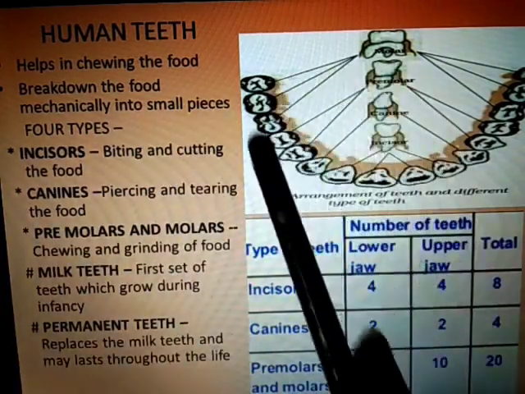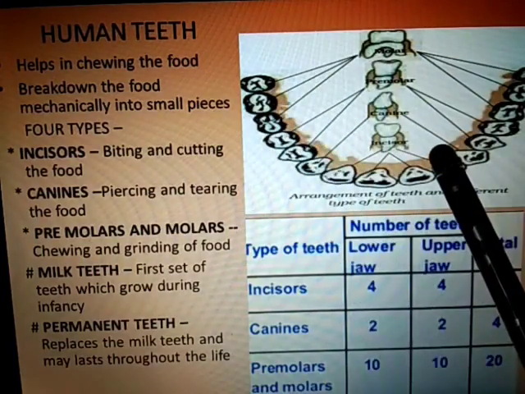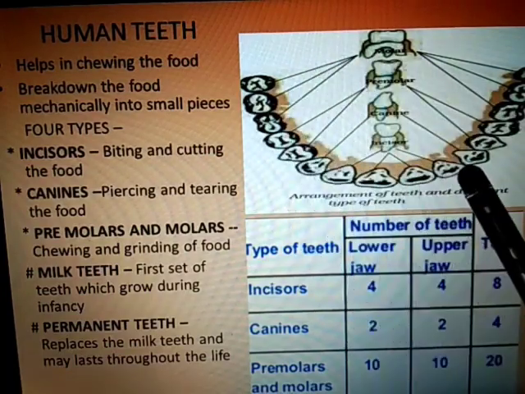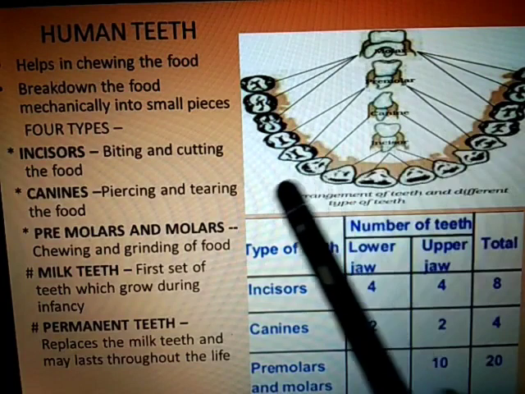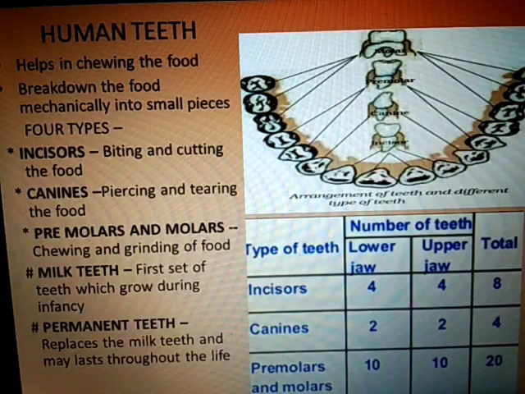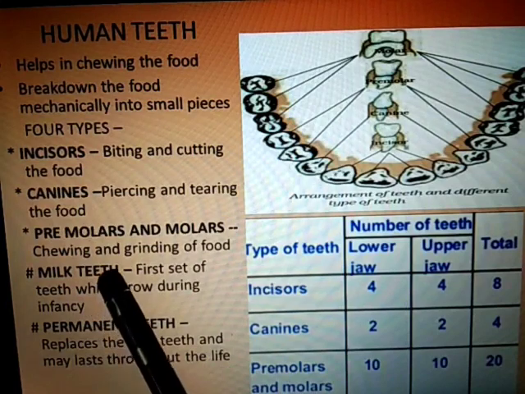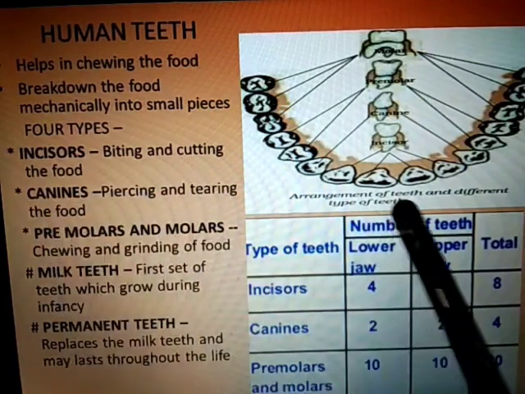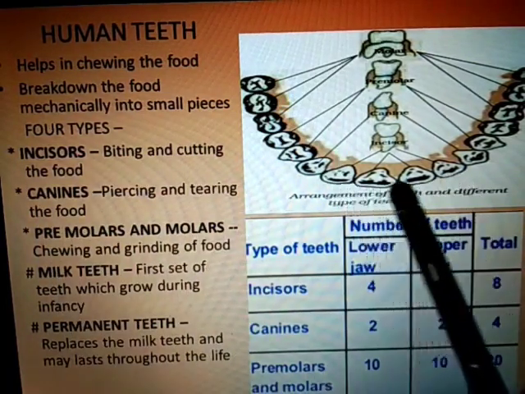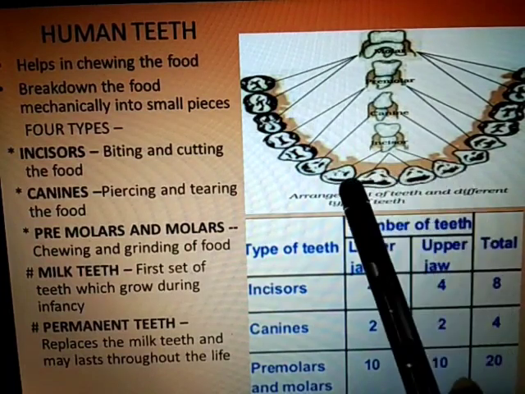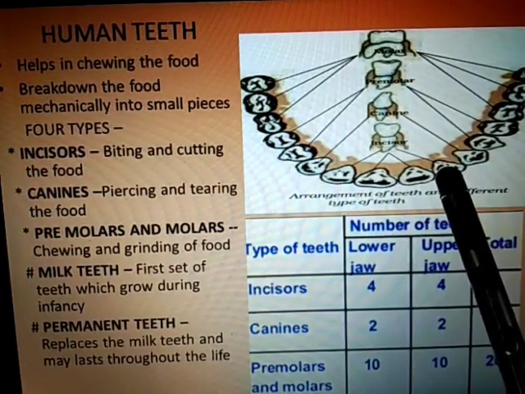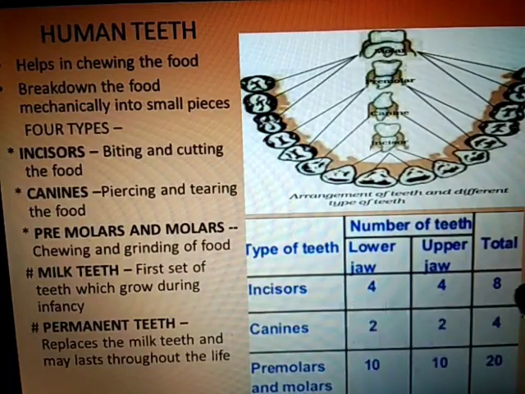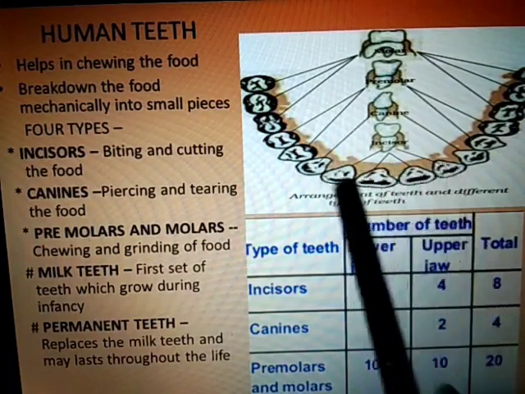Then we have 4 types of human teeth. We have a lower jaw and an upper jaw, and a total of 32 teeth are present in an adult. Clear? Then what are the 4 types? That is incisors, canines, premolars and molars. What are incisors? Incisors basically help in biting and cutting the food. These 4 teeth in the lower jaw are called incisors. Again the same, these are present in the upper jaw also. So a total of 8 incisors are present in our denture.